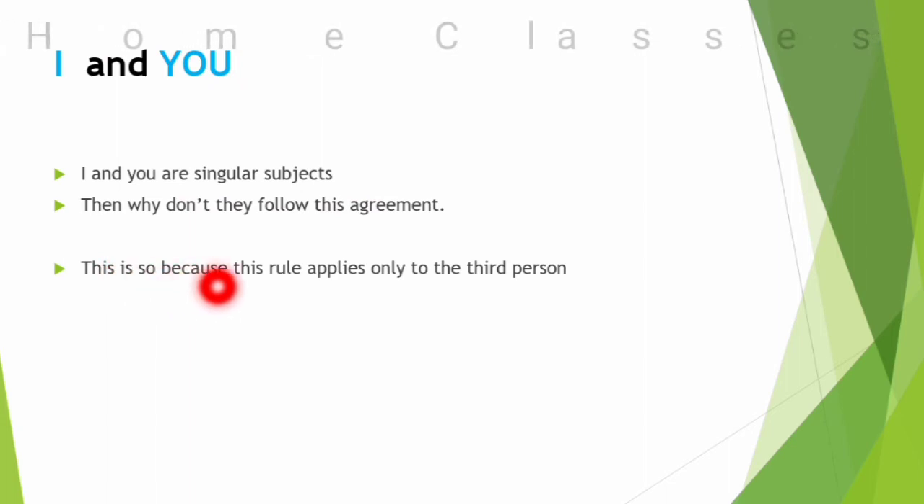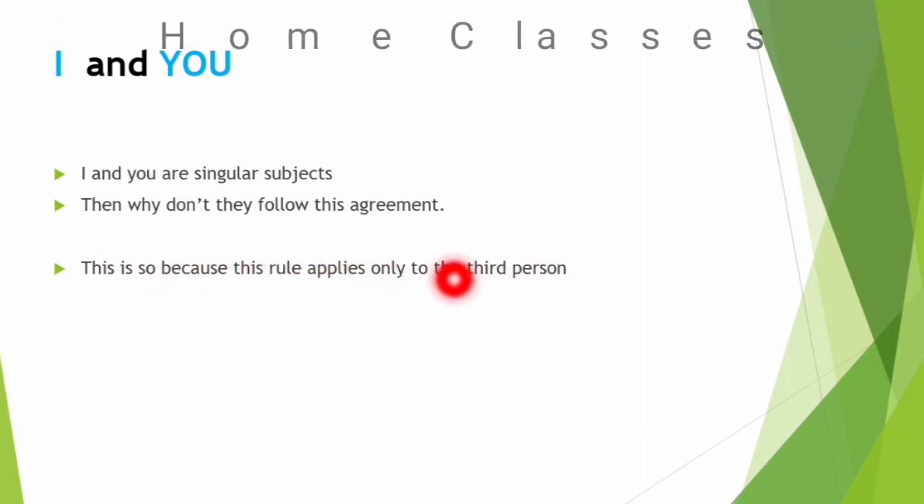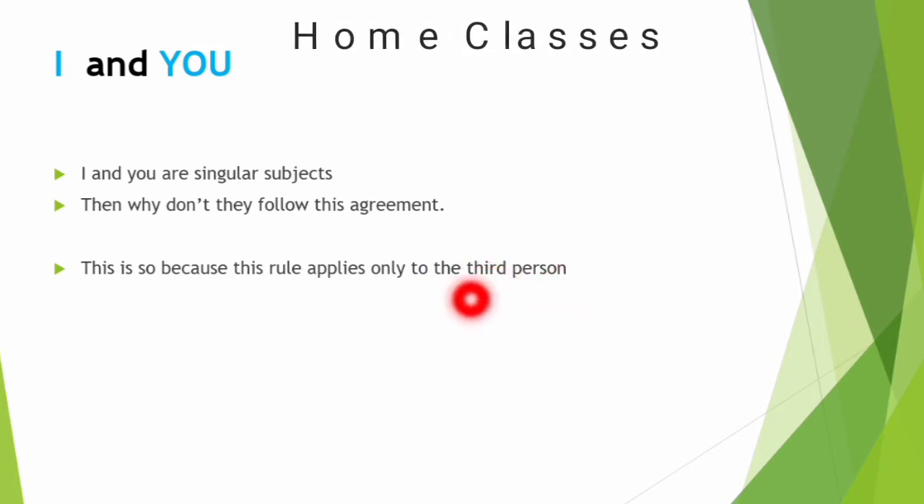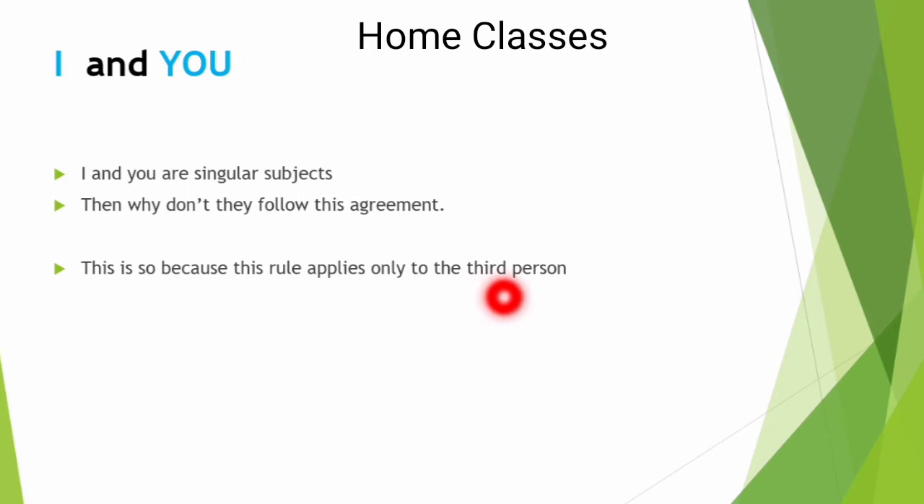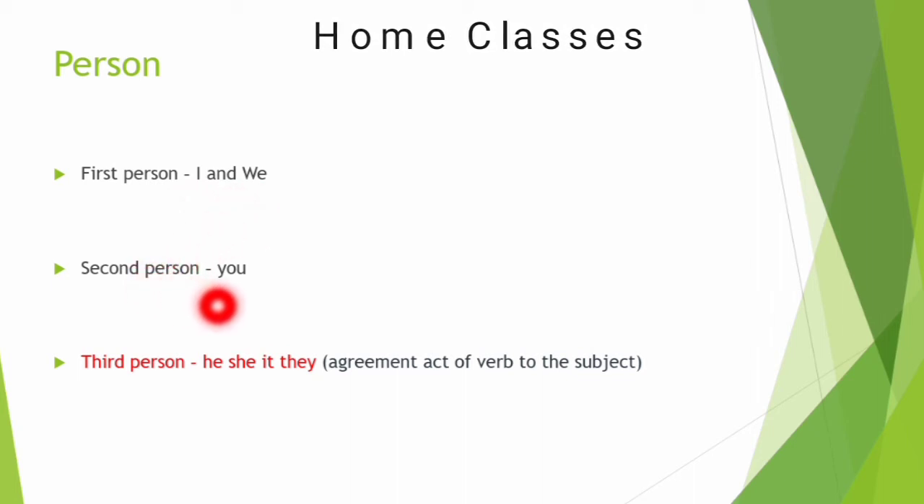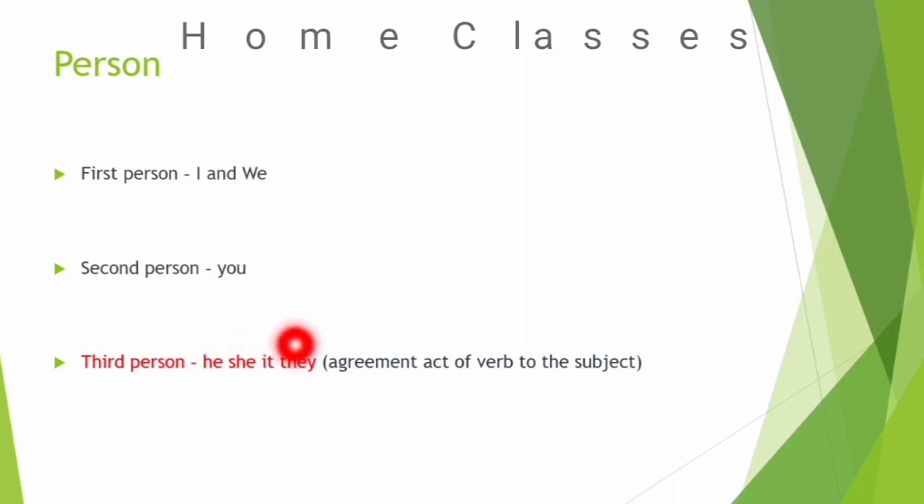This is so because this rule applies only to the third person, that is, the third person pronoun. Let me make you aware of this third person pronoun. Actually, you have read about pronouns and persons too: first person, second person and third person. First person pronouns include I and we. Second person, you. And the third person, he, she, it and they.